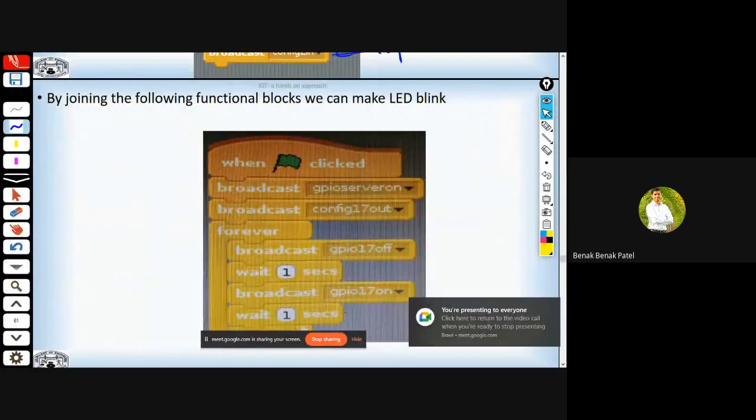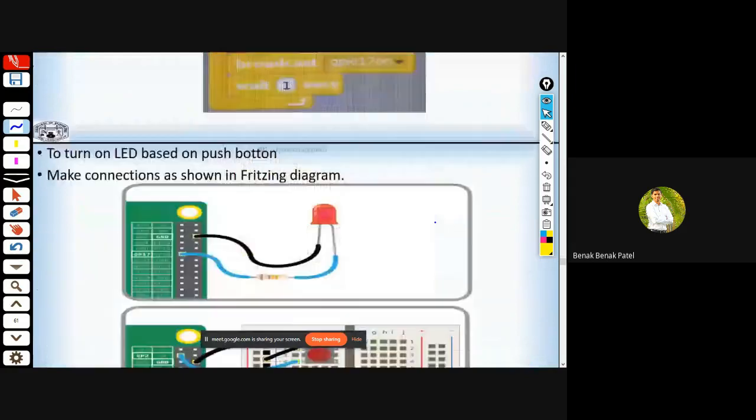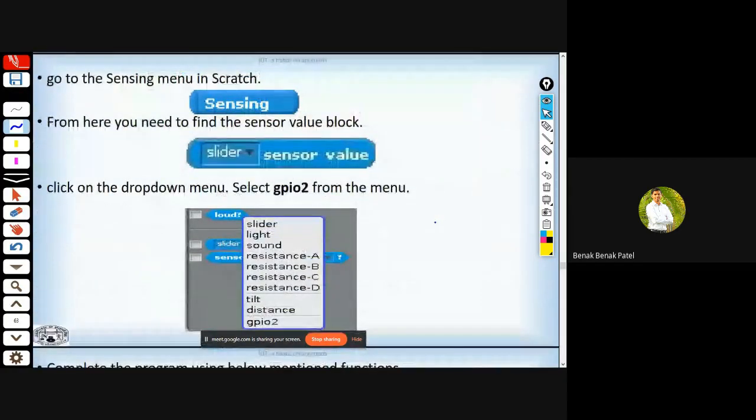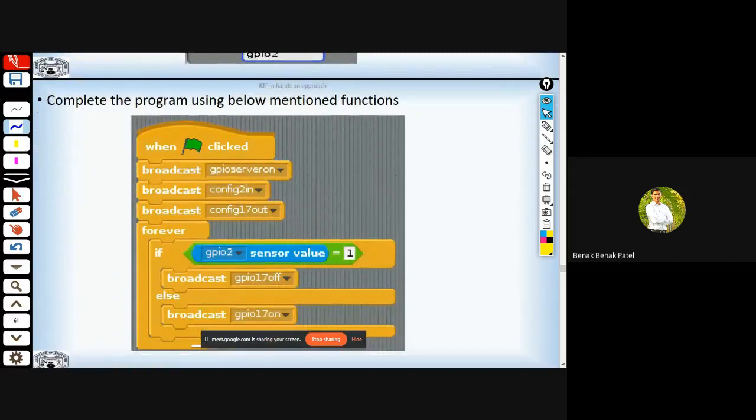So this is how we can make use of Scratch. Likewise, we can also make use of one more unit, that is sensing, wherein I can configure one other GPIO pin in input mode, and whenever it senses a logic high value, I can turn on an LED. Something like this. So this turns the LED on or off.